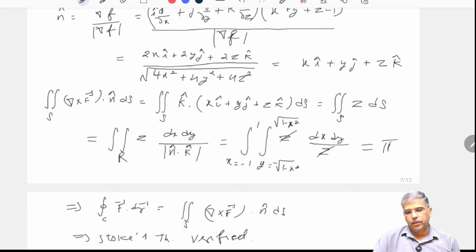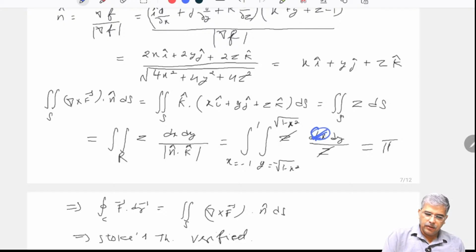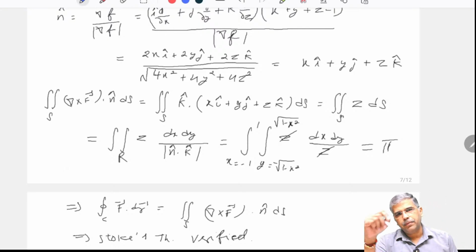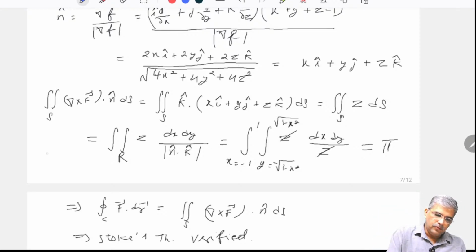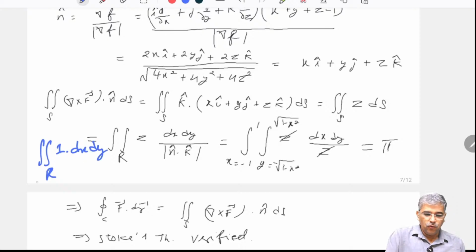Over this portion there are two ways. One way is here you can take the dx, eliminate from here and dx here. Now take the limit with respect to y and obtain the answer, or you can directly apply one concept, that is application of double integral in finding the surface area and volume. So what was that? If I am taking a region R and if I take here 1 dx dy, so what does this represent?